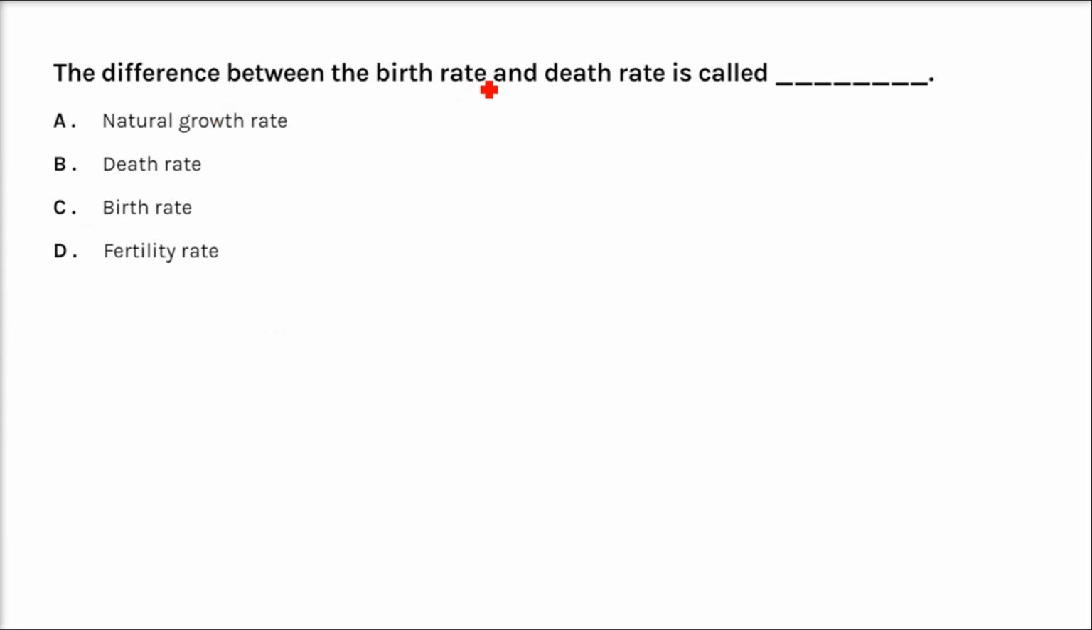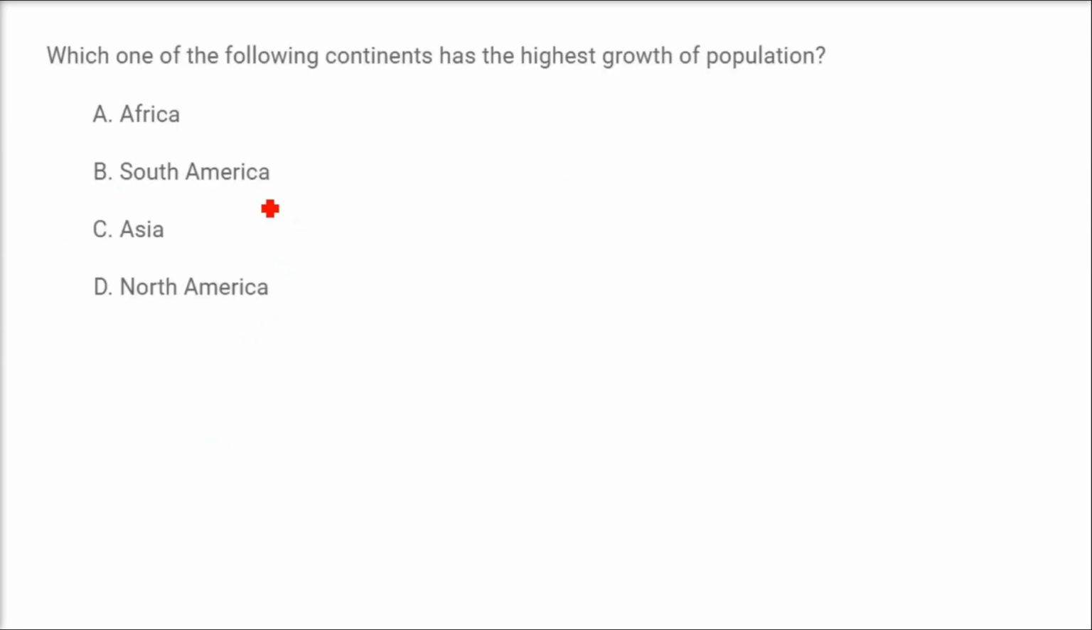The difference between the birth rate and the death rate is called the natural growth rate. Birth rate minus death rate is natural growth rate. And which of the following continents has the highest growth of population? That is Africa.